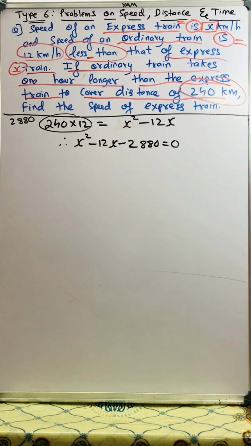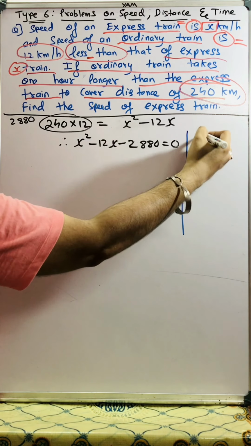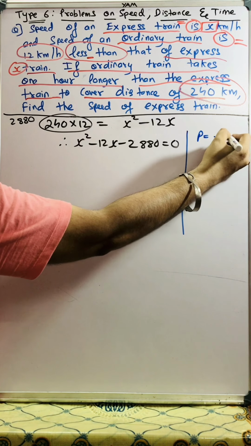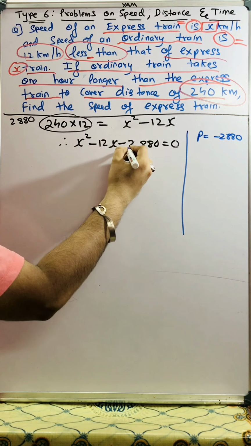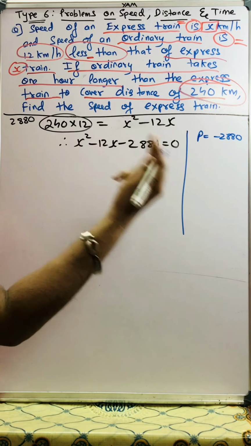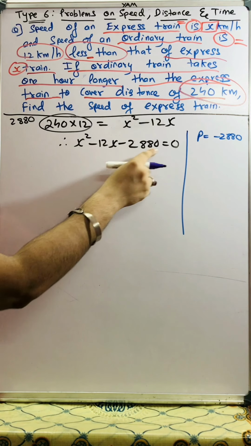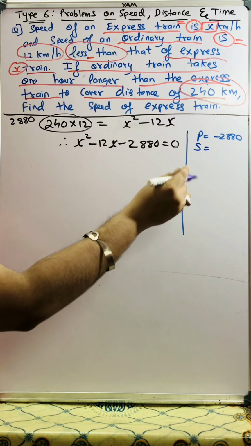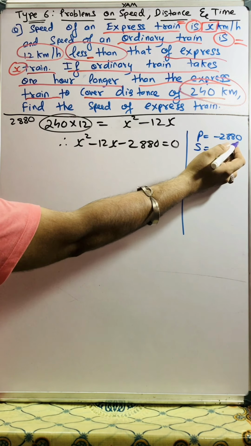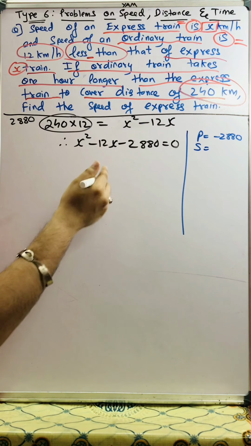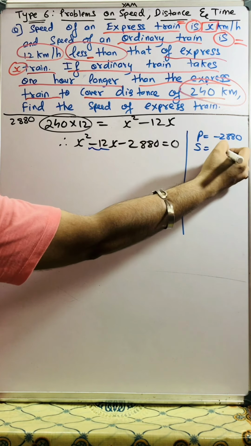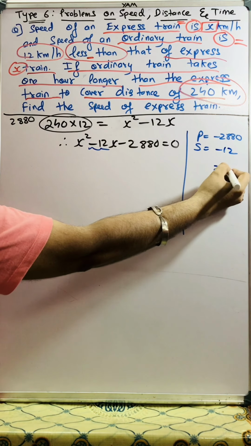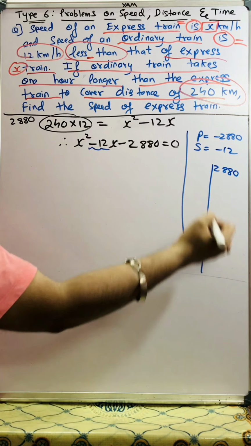Okay. Now what do we have to do? Now we have to find two numbers such that their product is minus 2880. I need to find two numbers such that their product is minus 2880, and when the same two numbers are added, I should get minus 12 here. So first let's find the factors of 2880.